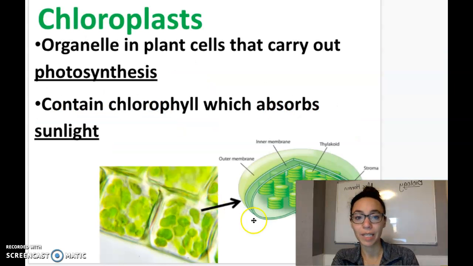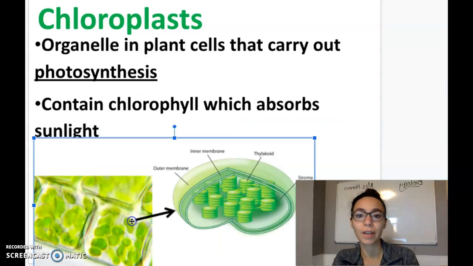All of this takes place inside the chloroplast. Really important organelle inside of plant cells, little green guy, right? You can see them under the microscope here, colored green. They have little stacks on the inside that look like little green pancakes. Those are called thylakoids. The stroma is the area around those. We're not going to go into all that in this class.